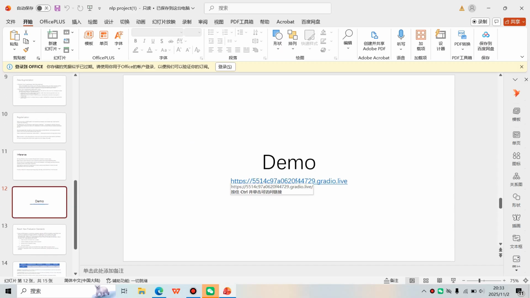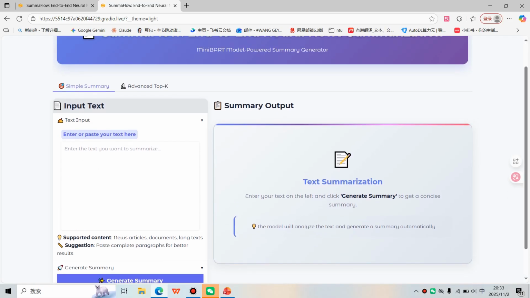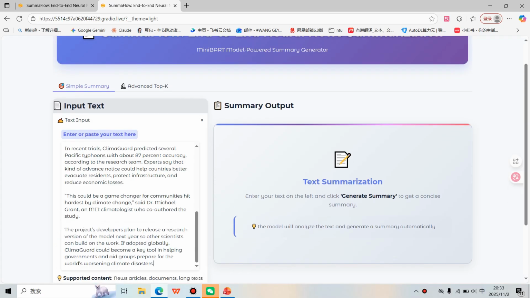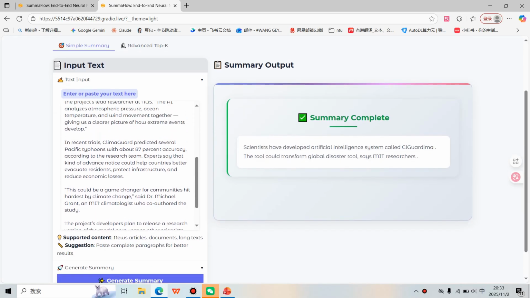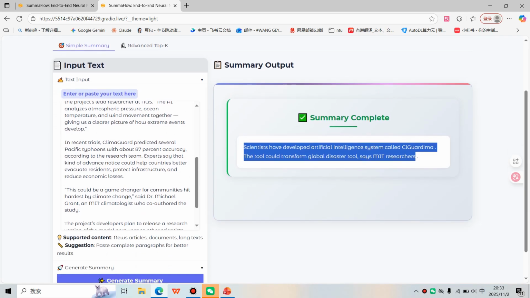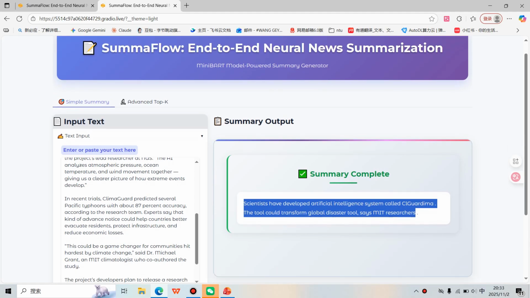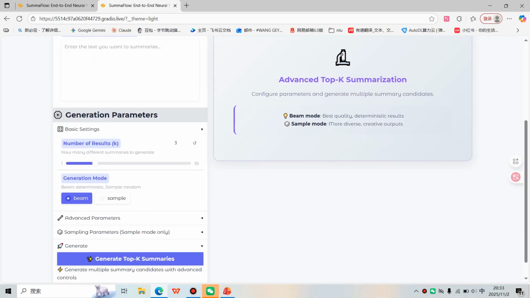Okay, here comes our demo. We made a website interface for our demo. We can just paste news and click generate summary, and it will give us a very concise one-sentence summary, which is nice. And then we also have several modes for the model.